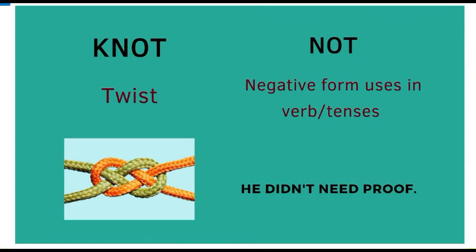On the left side, if we can see knot here, you will have an understanding again. In this spelling, K is the silent letter, but we include it because the meaning of this particular word is twist, something which is bent, something which is twisted.